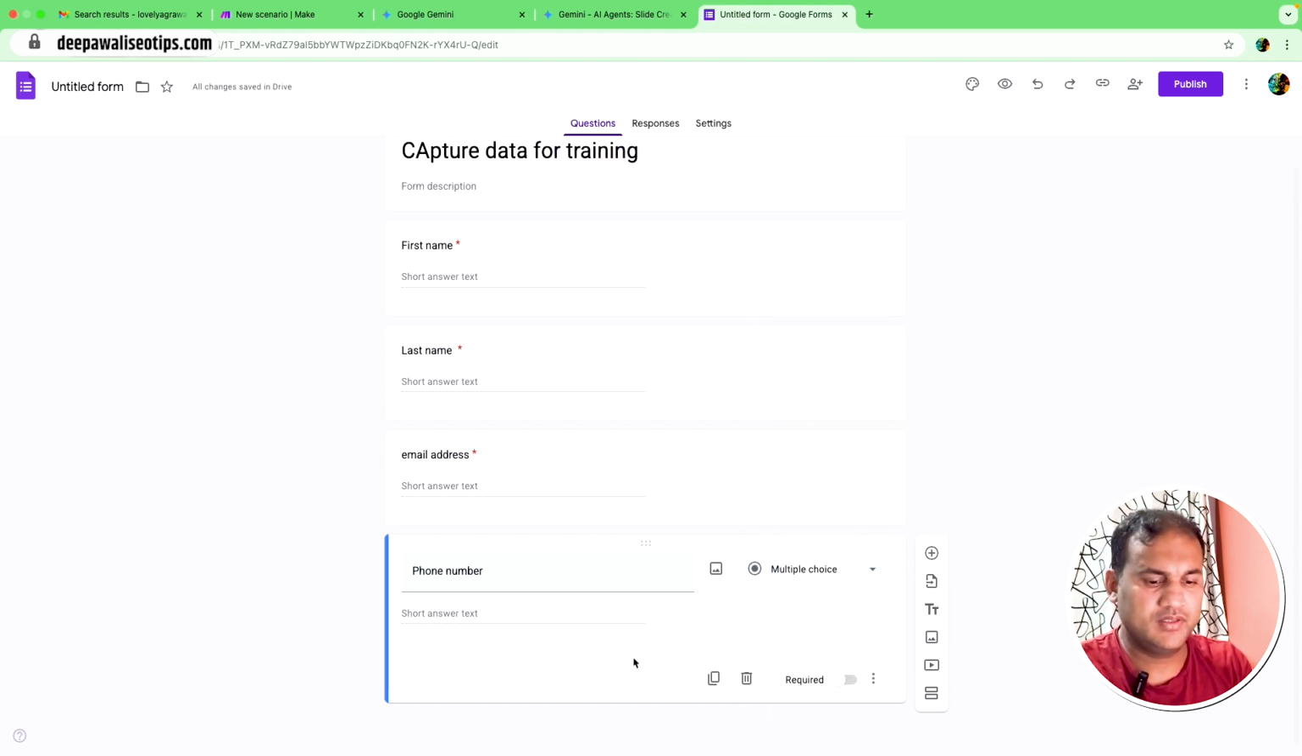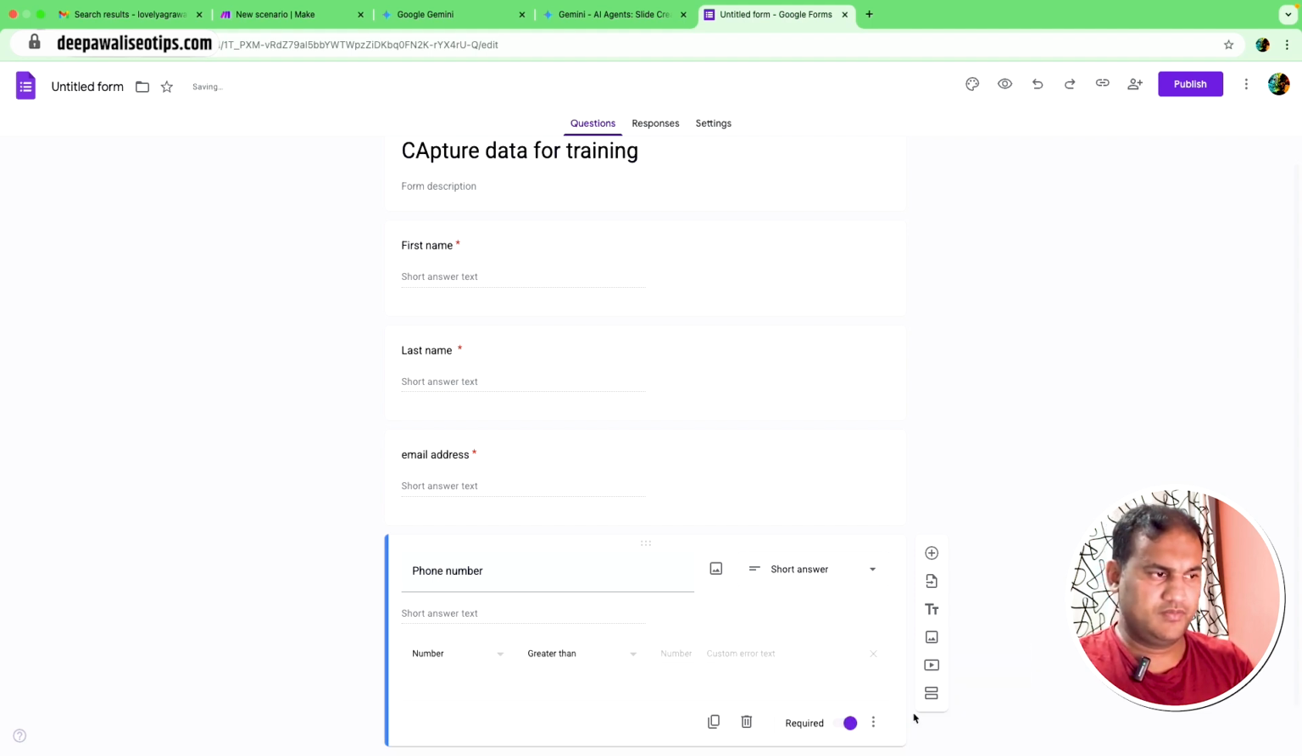Now phone number, we can label it as phone number, again short answer. Then validation, yes, we need a validation. Response validation should be number and is number. Then you can add a second validation of regex, but you need to mainly understand which country you are in, and then you can provide the regular expression. What is a regular expression? It just validates a number.